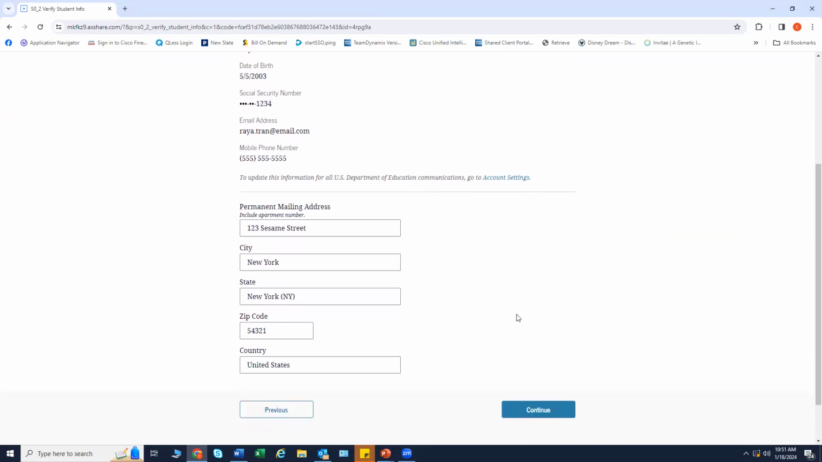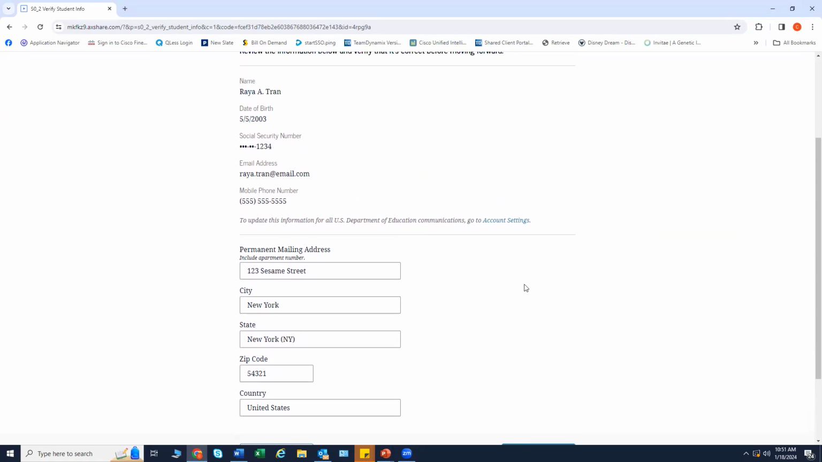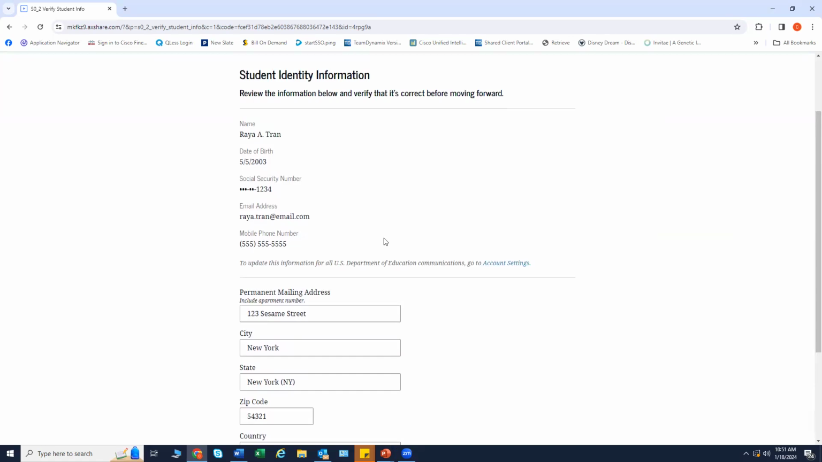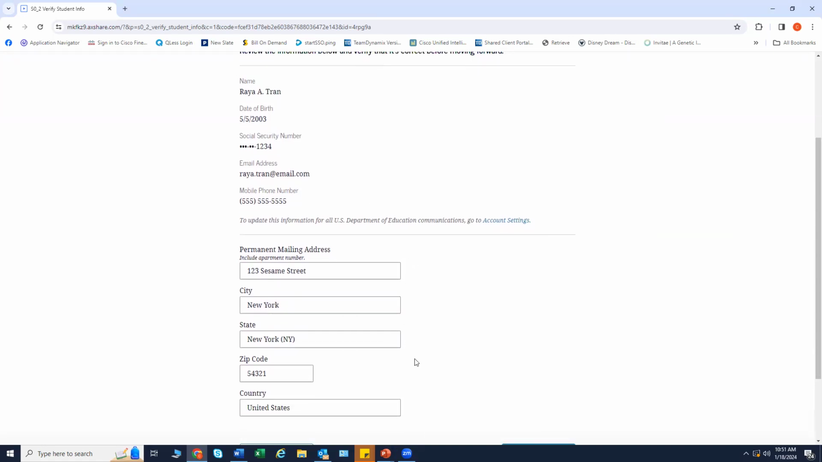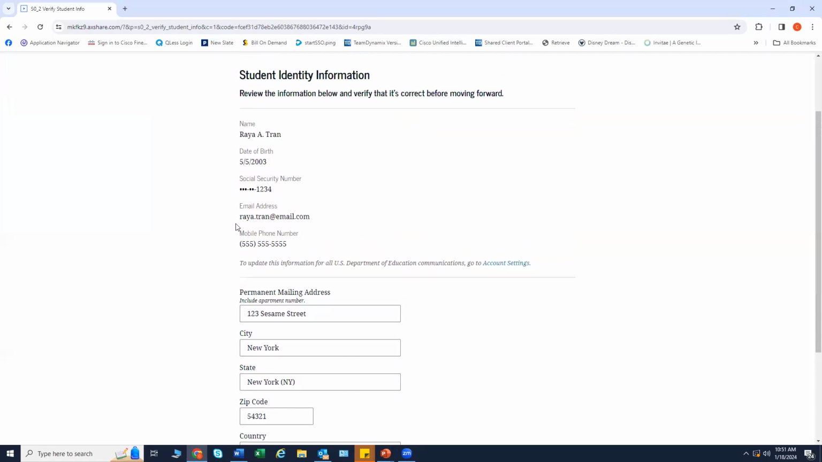It is important to note that all of this information has been pre-populated and transfers over from when the student created their FSA ID. It's important to note that the student must use a professional personal email address and not use the email address from high school.